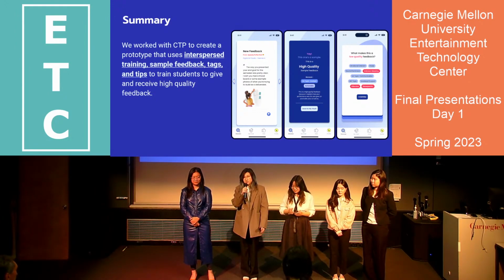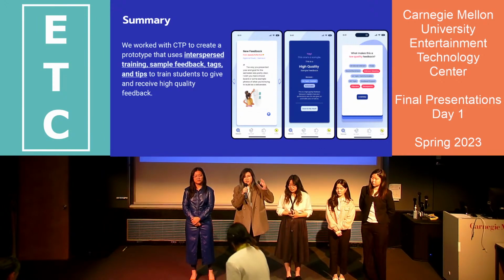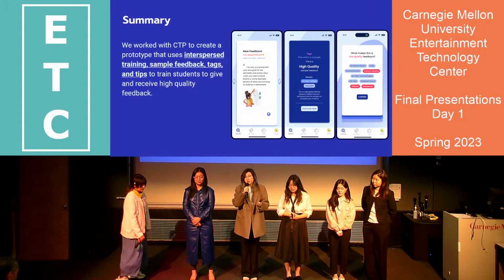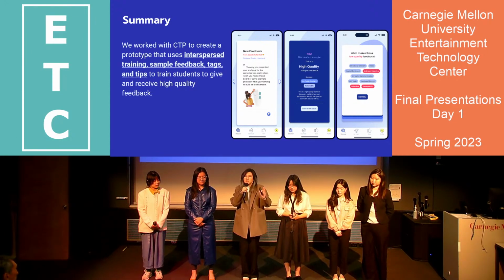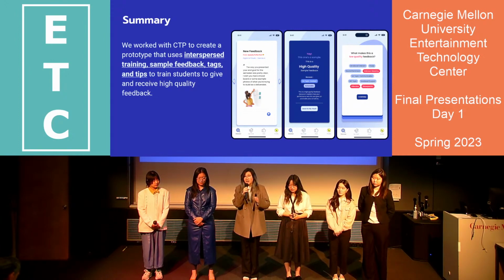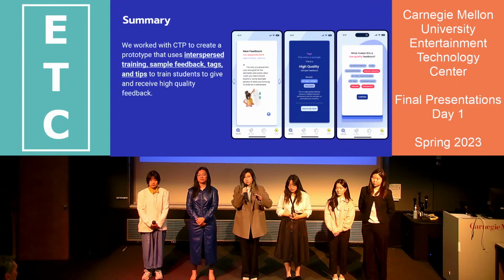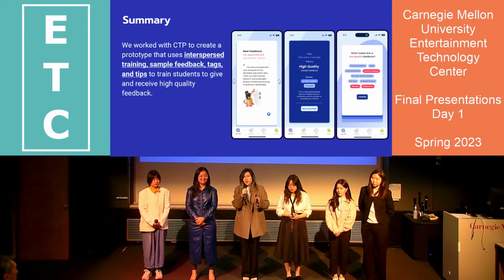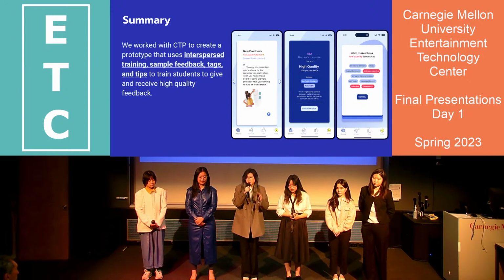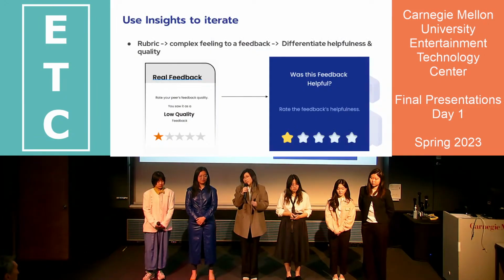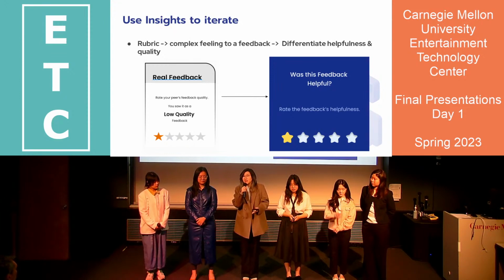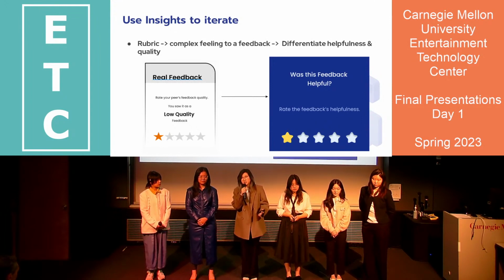So that's an interesting question. Whether feedback is useful or not is based on the feedback receiver, not us to decide, right? So we have a function that asks the user when they're receiving feedback and flip the card, they will have a score rating system to rate whether the feedback is useful or not. If they rate 5 stars, that is really useful feedback. So we give the freedom to the user to define it as useful or not.